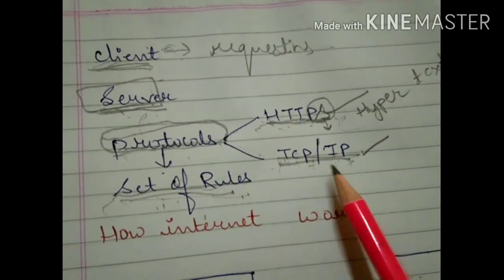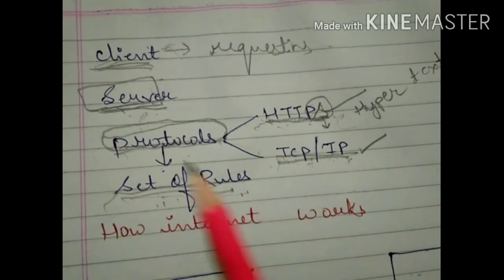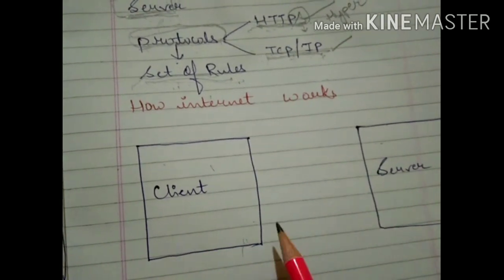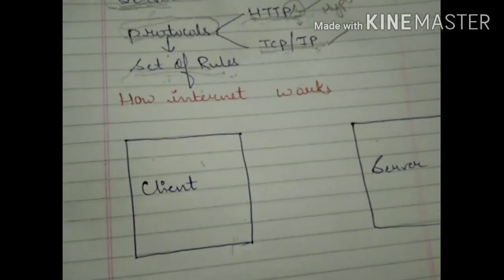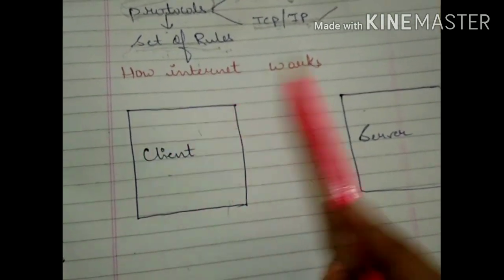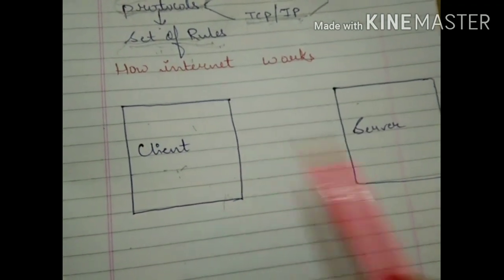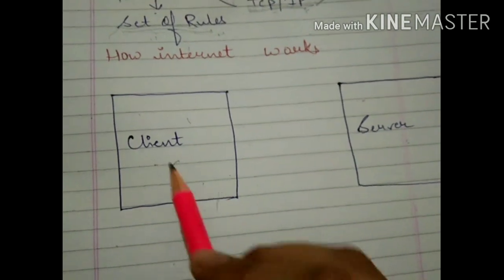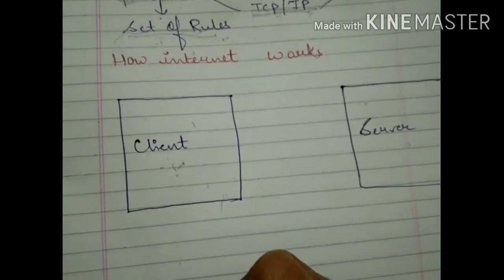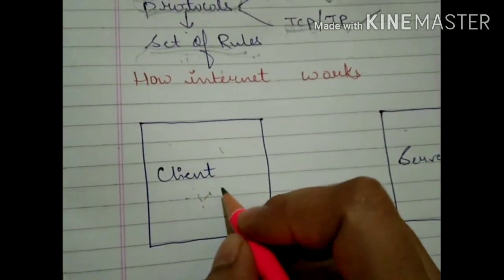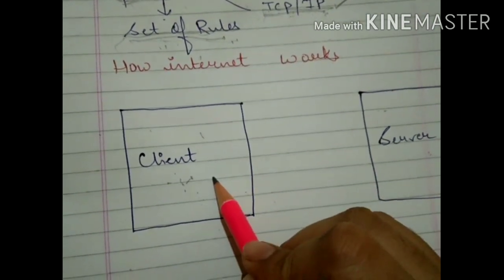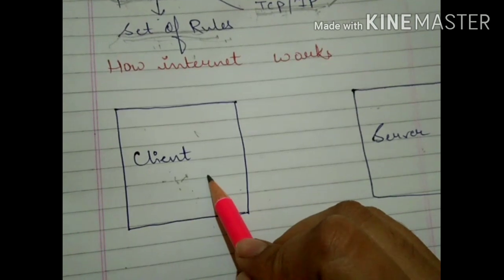Okay. And this internet works on client-server architecture. Client is the one requesting, server is the one giving the response. Now children, this is how the internet works. Here this one is the client and this one is the server. You all are using Facebook. Suppose you are here. And you are requesting Facebook. This one is your phone, and from your phone you are requesting Facebook.